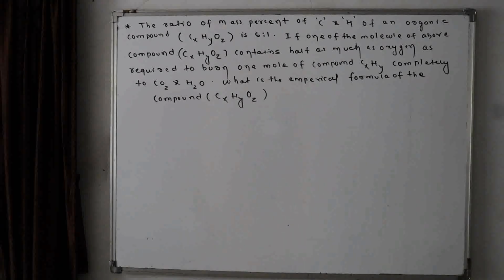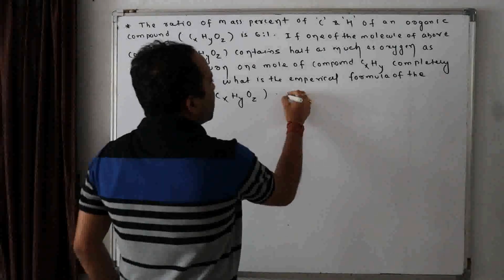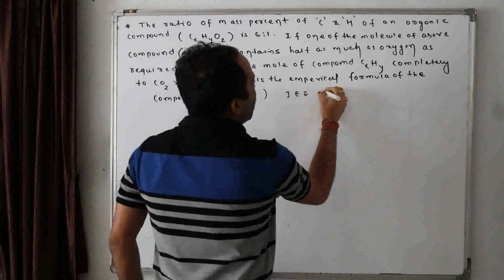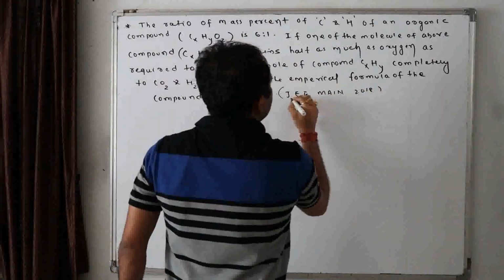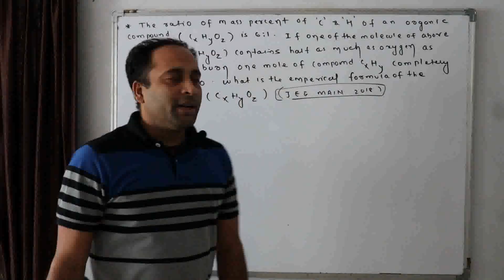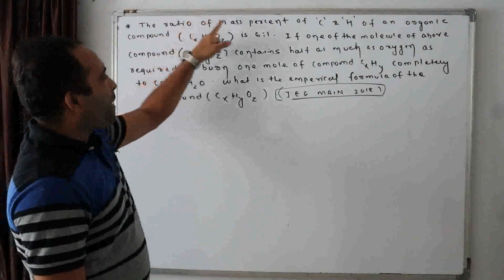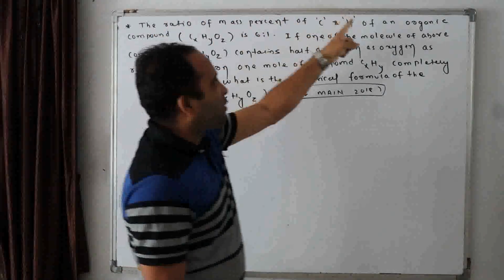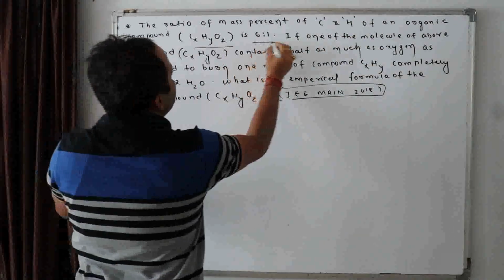Now take your time to read this question. This is one of the very nice questions I came across in these 2 years. This question is a JEE Main 2018 question. One of the nice questions I have encountered. Why is this question very important? Read the question. The ratio of mass percent of carbon and hydrogen of an organic compound CxHyOz is 6:1.